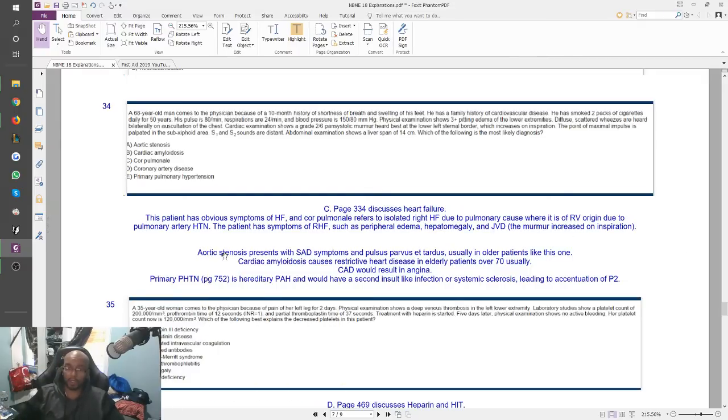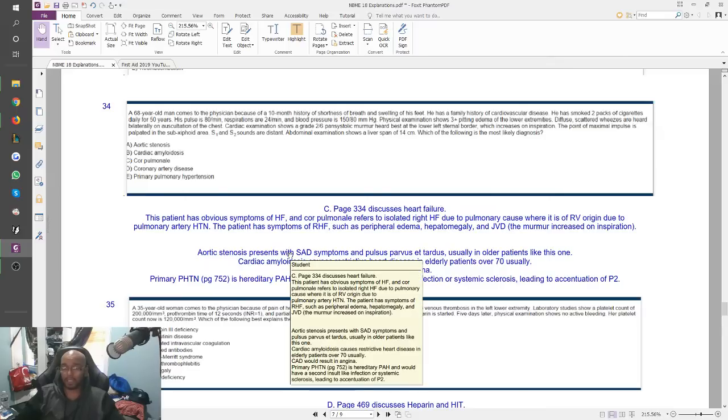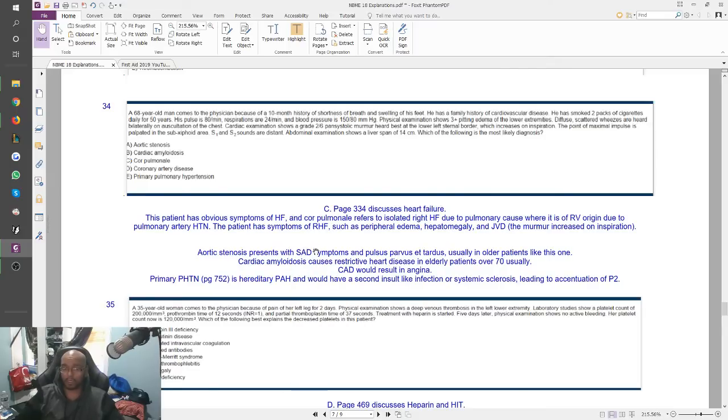Okay? Aortic stenosis presents with the sad symptoms of syncope, angina, and dyspnea, and that has something called pulsus parvus et tardus, usually in a very old patient like ours, but again, that's not what we're seeing in our patient. He doesn't have those symptoms. Cardiac amyloidosis causes restrictive heart disease in very elderly patients. They didn't mention anything about amyloid. Coronary artery disease, as choice D, would have angina, and this patient did not have angina, right?